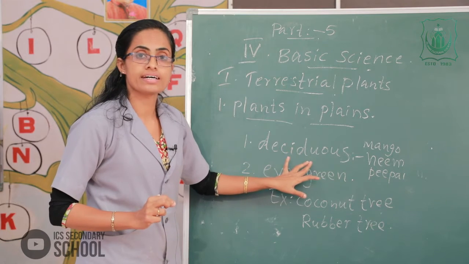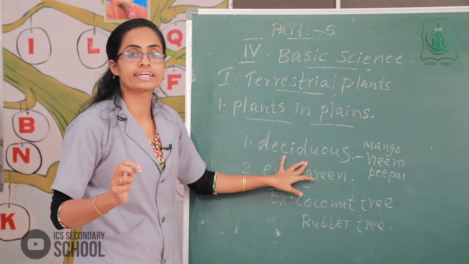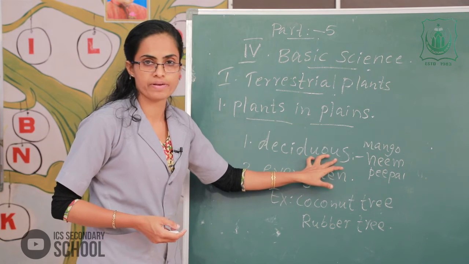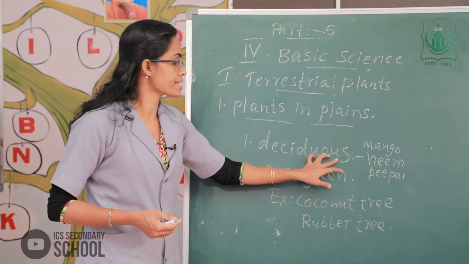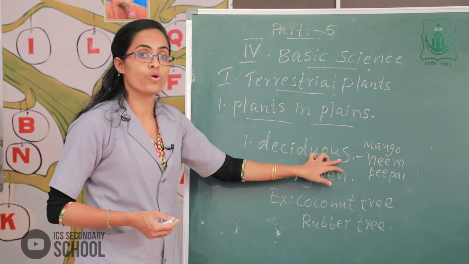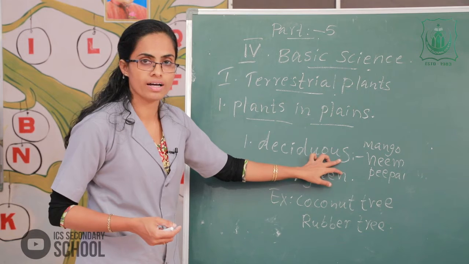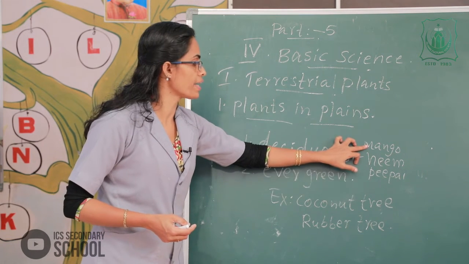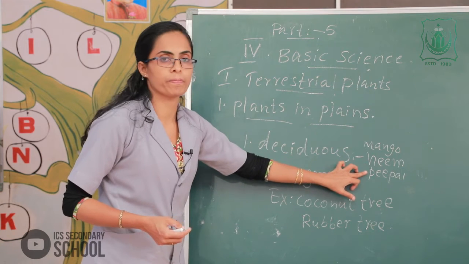In these areas, most plants shed their leaves in autumn, that is called deciduous plants. In these areas, most plants have hot weather throughout the year. For example, deciduous plants: mango, neem, peepal.